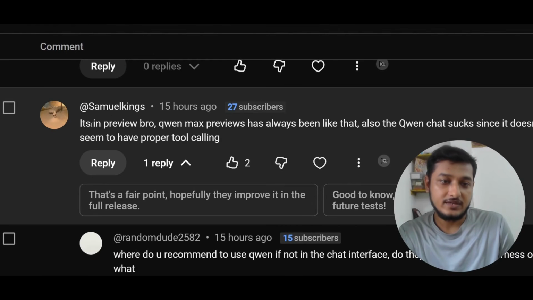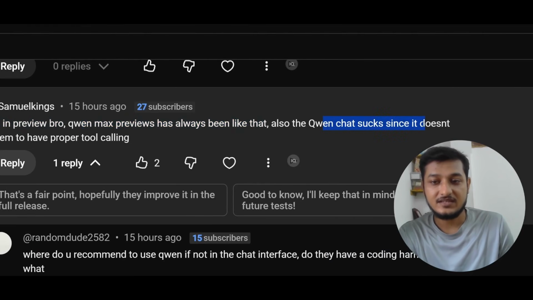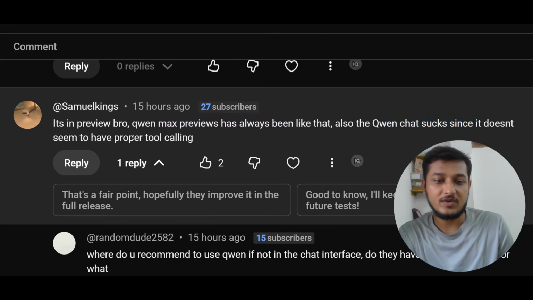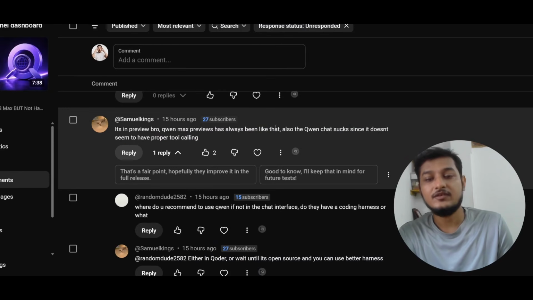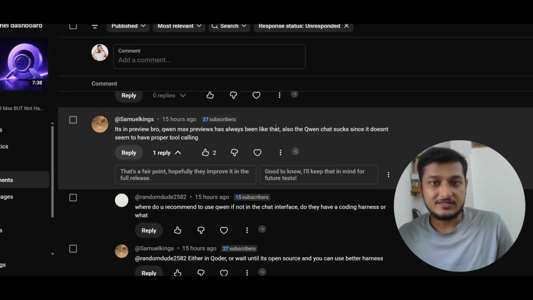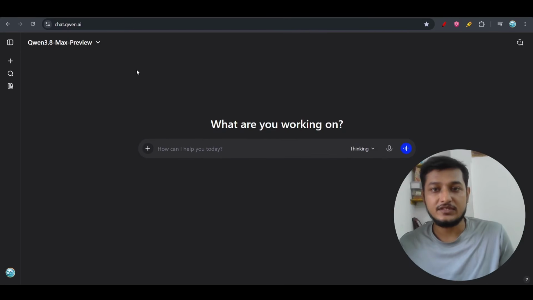And also here you see it is in preview, bro. Qwen Max previews have always been like that. Also the Qwen chat sucks since it does not seem to have proper tool calling. That is not the right thing. Okay, so when Qwen is releasing a model, they have their own responsibility. It may be the chat or it may be the terminal where they are releasing this model. They should have properly implemented all the functionality.